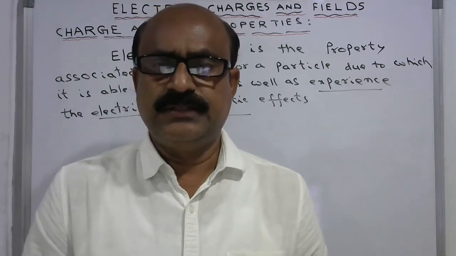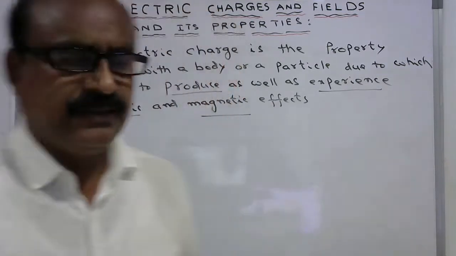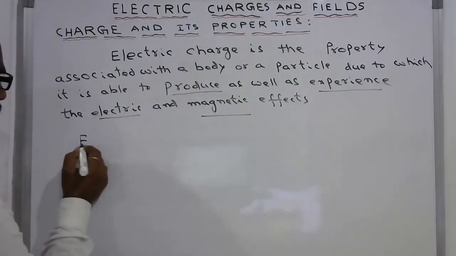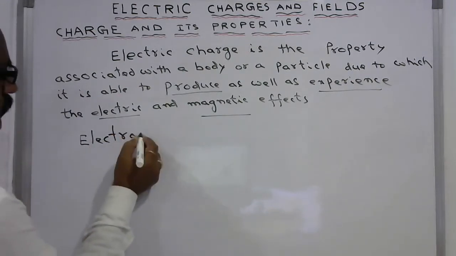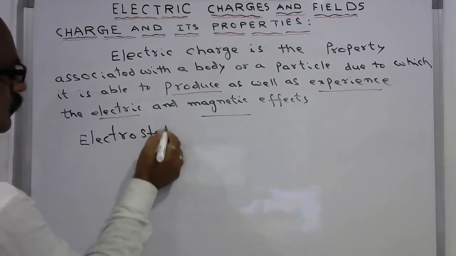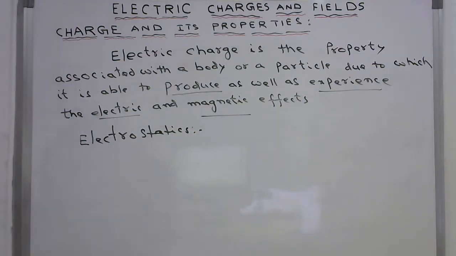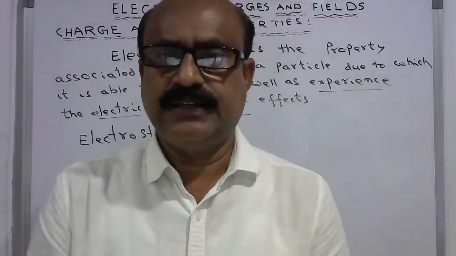So now let us see what is actually static electricity or electrostatics. This is related to the study of the charge when it is at rest.